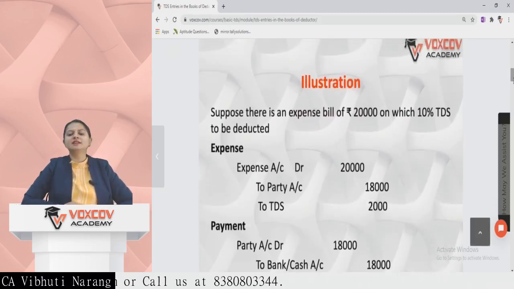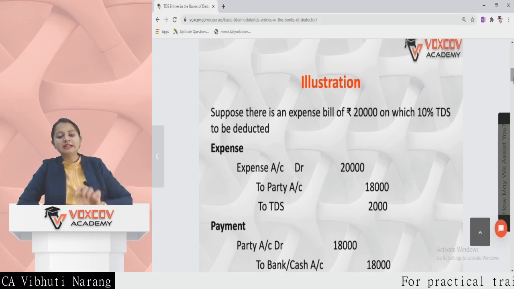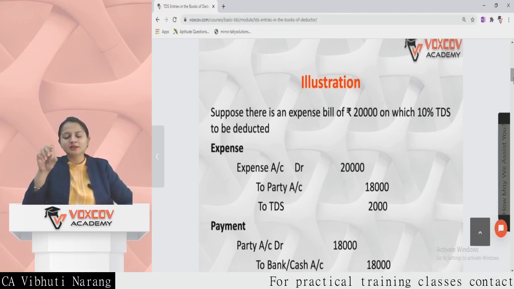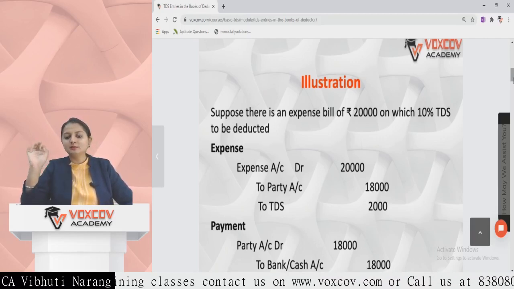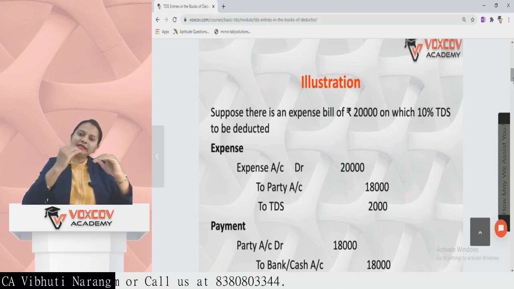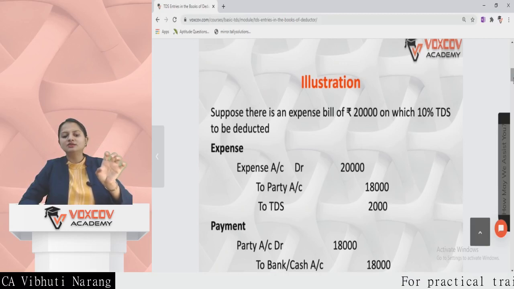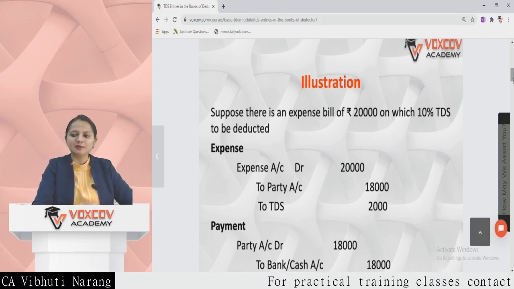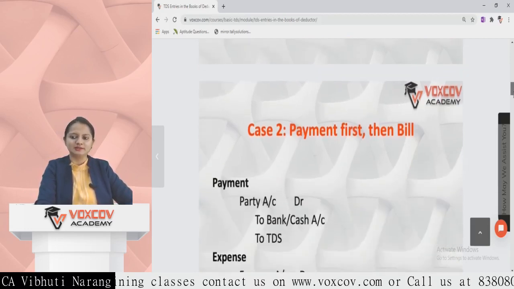For example, there is an expense bill of 20,000 on which 10% TDS is to be deducted. Expense 20,000 to TDS. First I'll discuss TDS: 10% of 20,000 is 2,000 rupees, and the balance is 20,000 minus 2,000. As you all know from the golden rules of accounting, whatever is debited, the equal amount is credited. So there cannot be any difference between the two sides. So 20,000 minus 2,000 is 18,000. 18,000, party account debit to bank. At the time of payment, you will just be nullifying the party account against bank or cash, whatever the case is.